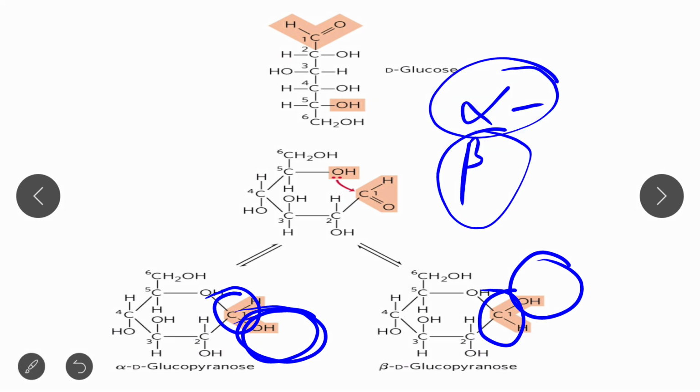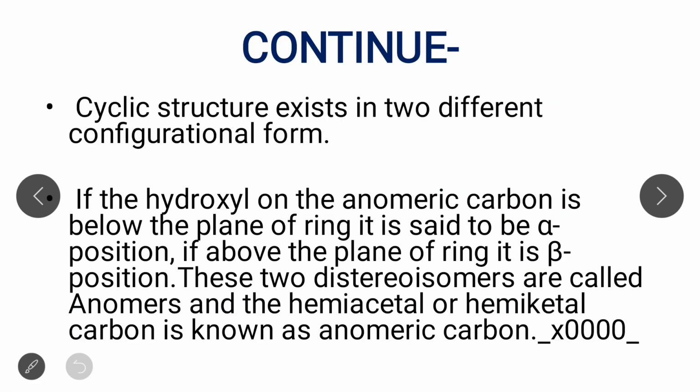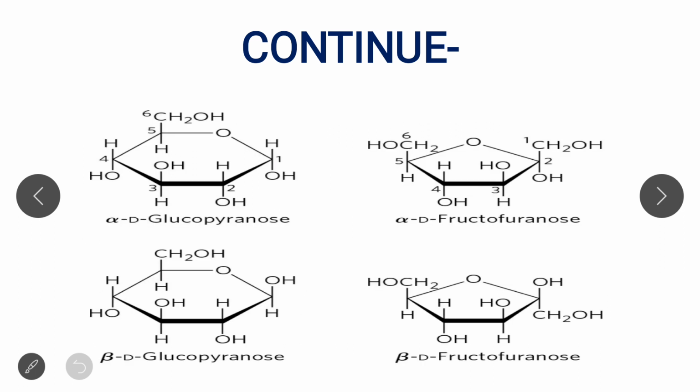When the hydroxyl group is present like this, it is alpha, and when the hydroxyl group is present like this, it is beta. So this is the alpha anomer and this is the beta anomer, and it must occur at the C1 carbon because C1 is the anomeric carbon. Clear? I hope that you get a clear idea about the anomer. If you still have any question, then you may ask. Now you can see the structure of the anomer. See, in alpha D glucopyranose, as I taught, the hydroxyl group is present below the ring.